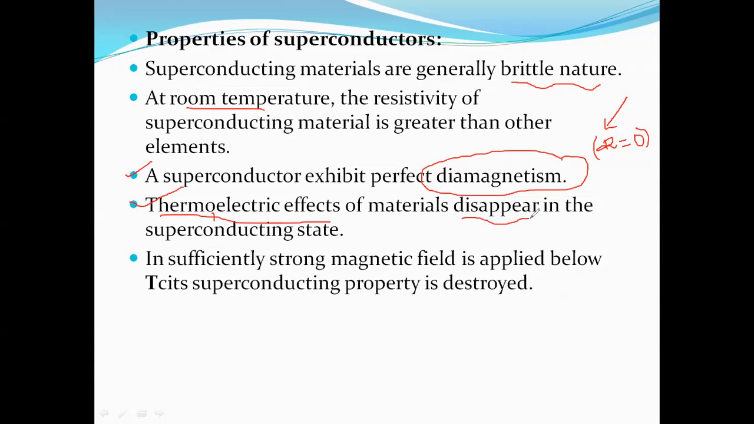In the superconducting state, if we take the thermoelectric effect, the value is equal to 0, and next. At the transition temperature, for some of the materials below the transition temperature, when we apply a strong magnetic field, the superconducting property is destroyed, and those superconductors are known to be temporary superconductors. When we apply a strong magnetic field below the transition temperature, the superconducting property diminishes, which indicates they are known to be temporary superconductors.